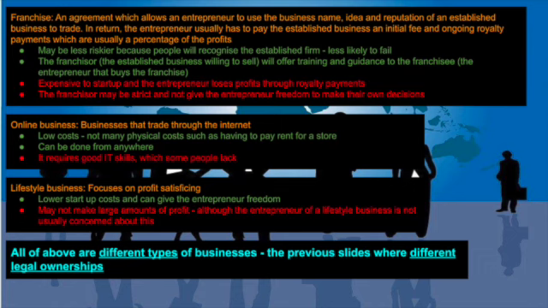Now, all of the above are just different types, whereas the previous slides with sole trader, partnership, private and public limited company, they're legal ownerships, they're legal types that the government recognizes. Make sure you understand that those four in the last two slides are legal ownerships, and these are just different types and structures. Apart from that though, that's the end of the video.